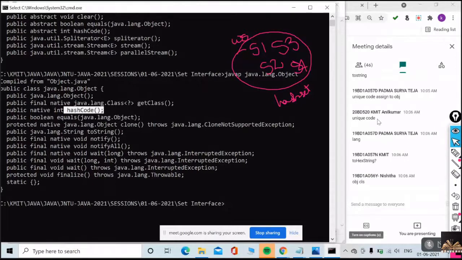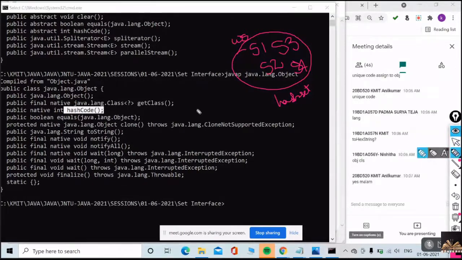Suppose if the strings are KMIT and KMIT, how would the hash code be? If both strings are KMIT, is the hash code same or different? I'm just revising, checking how far you understand. Hash code is same. Very good, because the hash code depends on the equals method. If the equals method returns true, then the hash code of both the strings is the same.